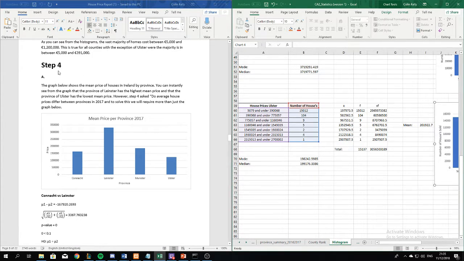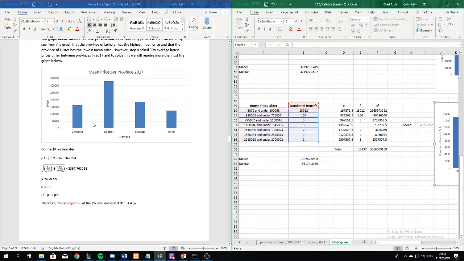Now, step 4. So our null hypothesis for the mean price per province was that the mean price for 2017 was going to be equal across each of the provinces, just for the sake of having a null hypothesis, so we could test against it and see was it actually right.